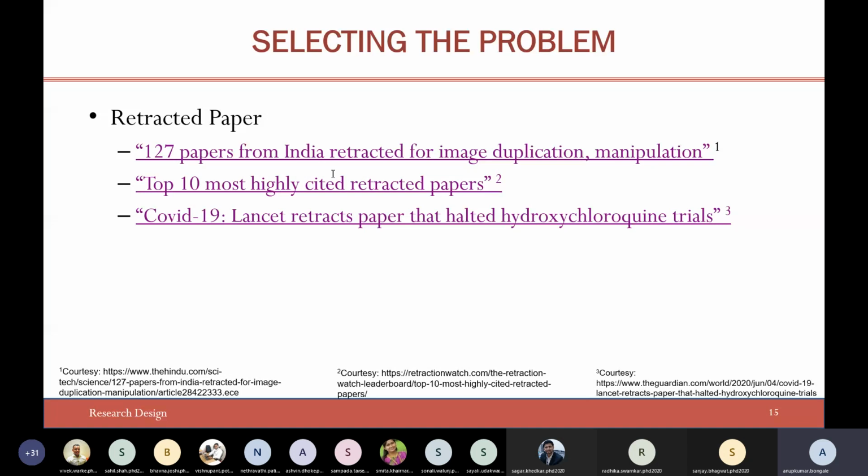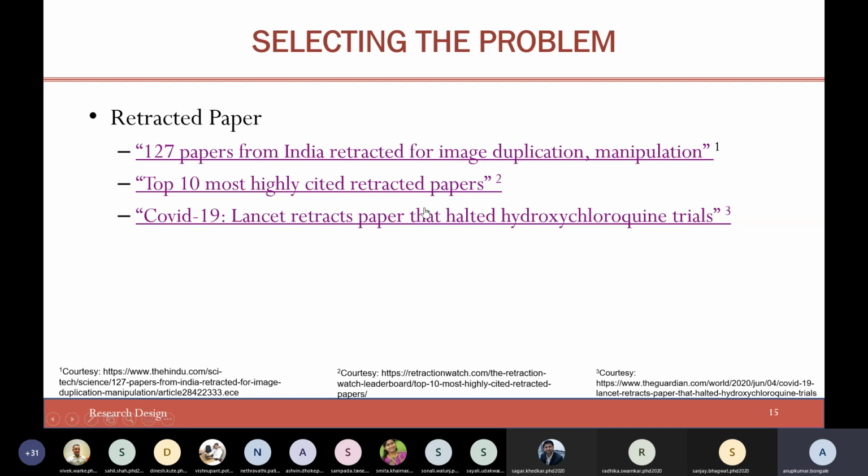Like the Lancet retracts the paper. The Lancet is a popular journal. The paper got retracted because of falsified information, right? Until and unless you are pretty sure what you are trying to do, you should not end up in such kinds of controversies. I hope that with these use cases I have given you a glimpse of why you should be very cautious.